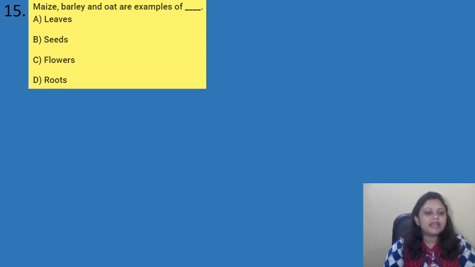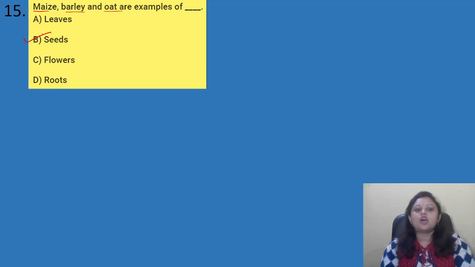Maize, barley and oat are examples of dash. Options are A. Leaves, B. Seeds, C. Flowers, D. Roots. So, maize, barley and oat are examples of seeds. Okay. So, here the correct answer is option B.